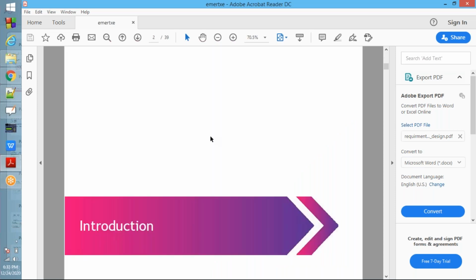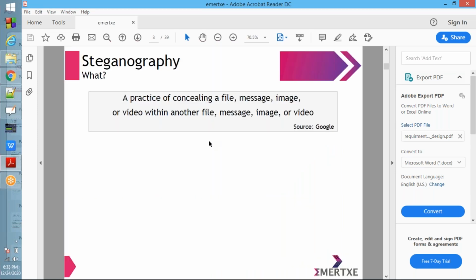So all are correct only. That is what steganography: hiding the information, encrypting the information, hiding the file in another file.